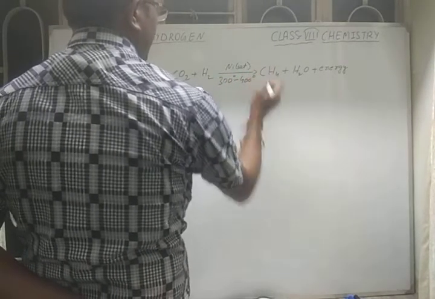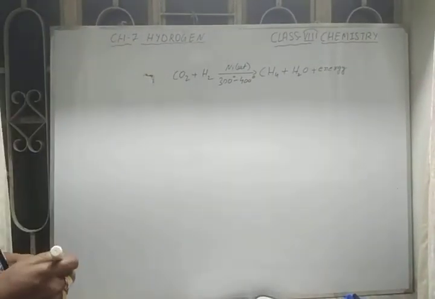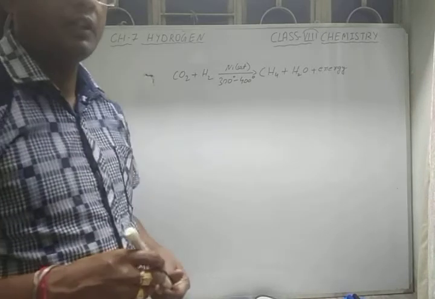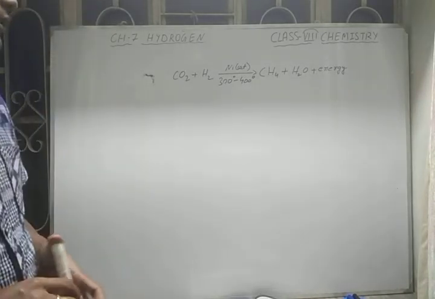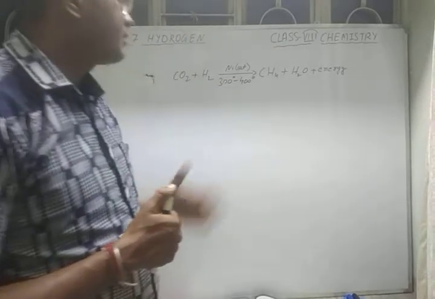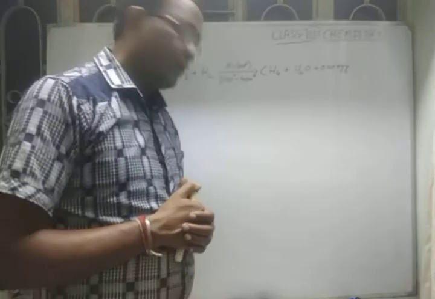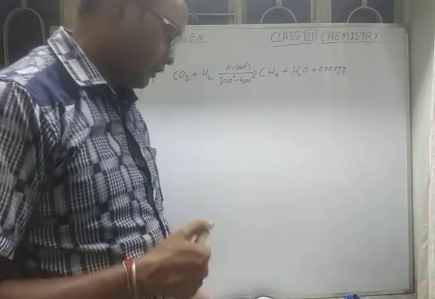So when hydrogen comes in contact with carbon dioxide at the temperature 300 to 400 degrees Celsius in the presence of catalyst nickel, it gives CH4 methane plus water and energy.